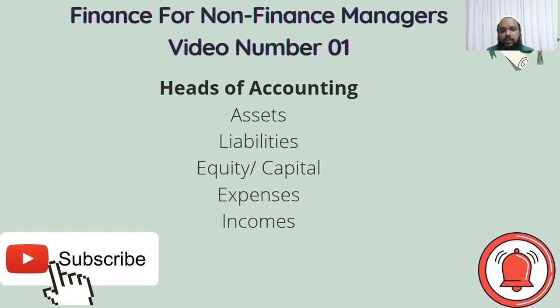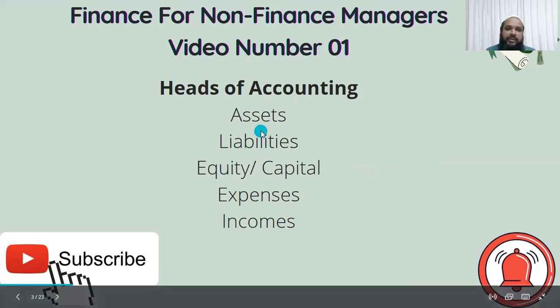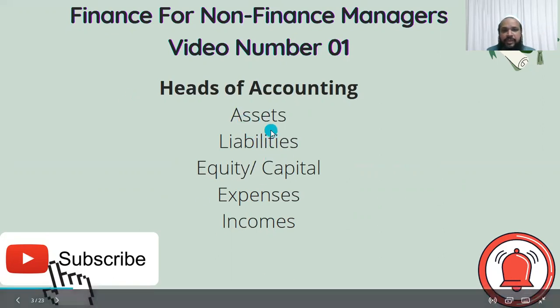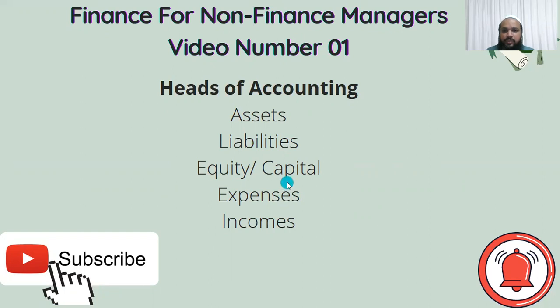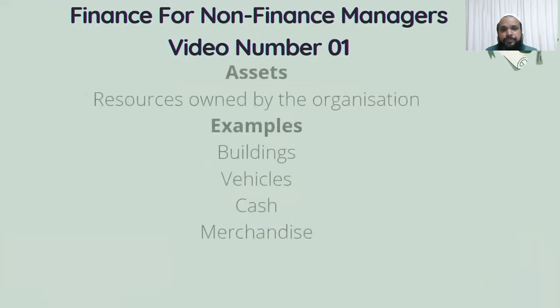Heads of accounting. We must have come across so many heads while we work in our business life, like salaries expense, rent expense, building, creditors, debtors, and so on. But all these heads can be generally categorized into 5 main heads of accounting: assets, liabilities, equity or owner's equity or capital, expenses, and incomes. So there are 5 main heads of accounting. We will see each one of them now.